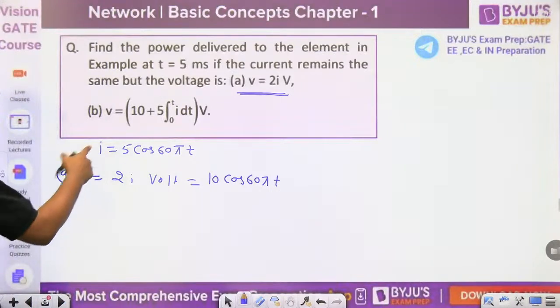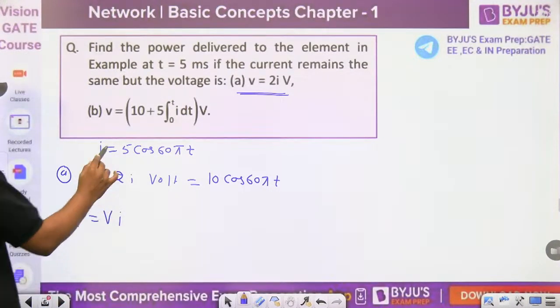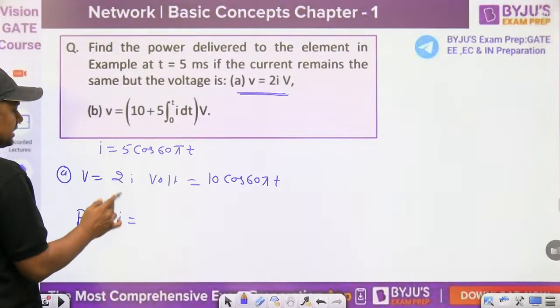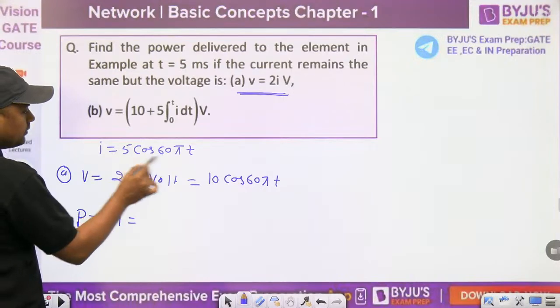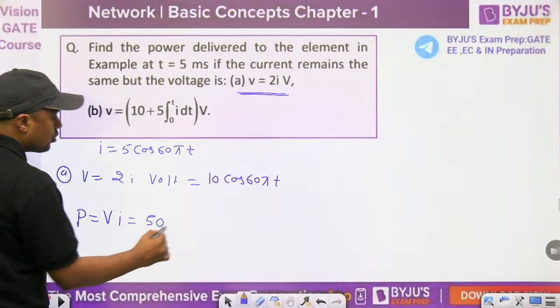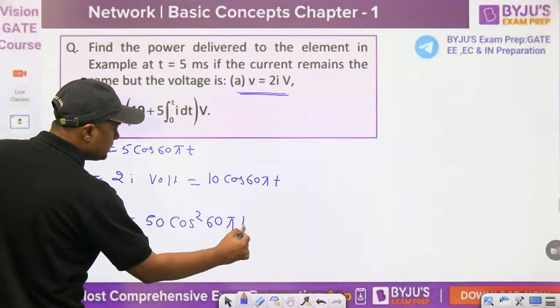Then what is the power here? V into I. Multiplying these two, it will become 10 into 5, 50 cos square 60 pi t.